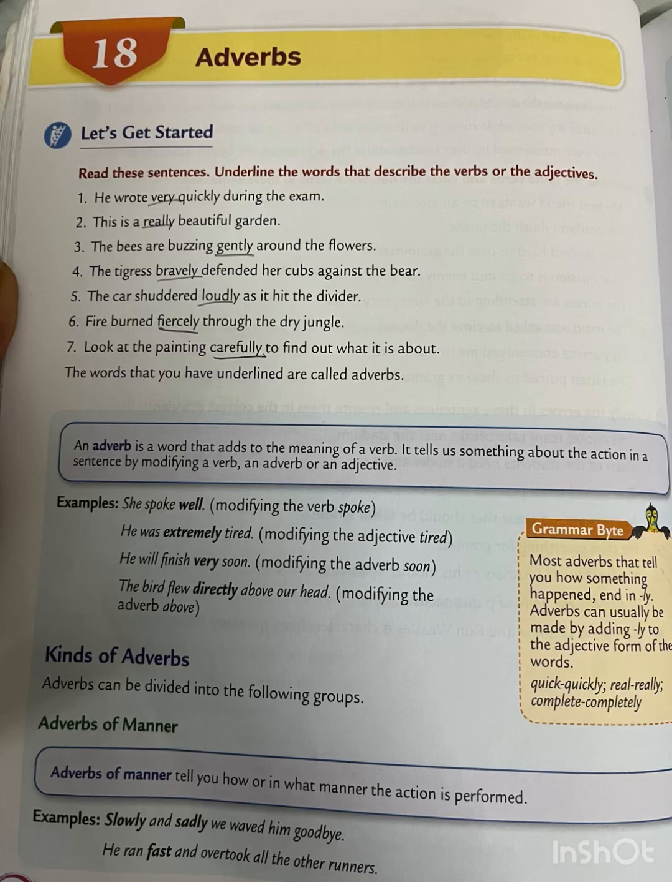What is adverb of manner? In which we get the answer of how, that is known as adverb of manner. For example, he ran fast and overtook all the other runners. How did he run? He ran fast. So when we get the answer of how, that is known as adverb of manner.